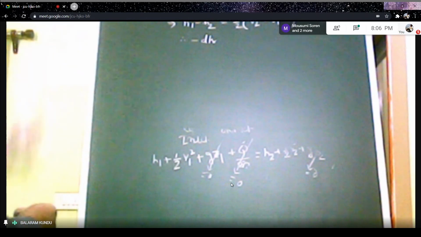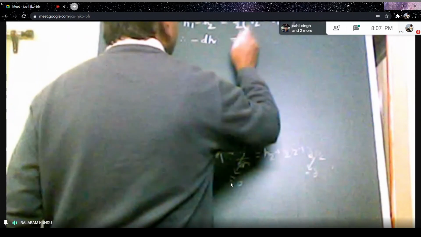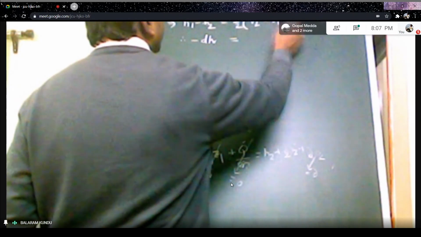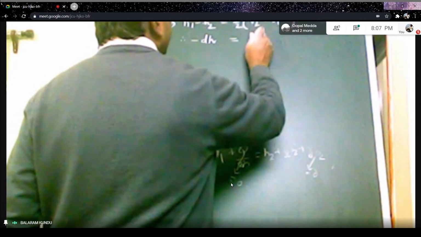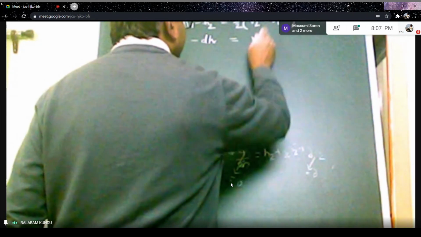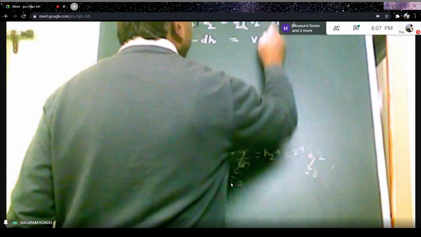And this equals half of V2 square minus V1 square, which can be written in differential form like this, V dV.